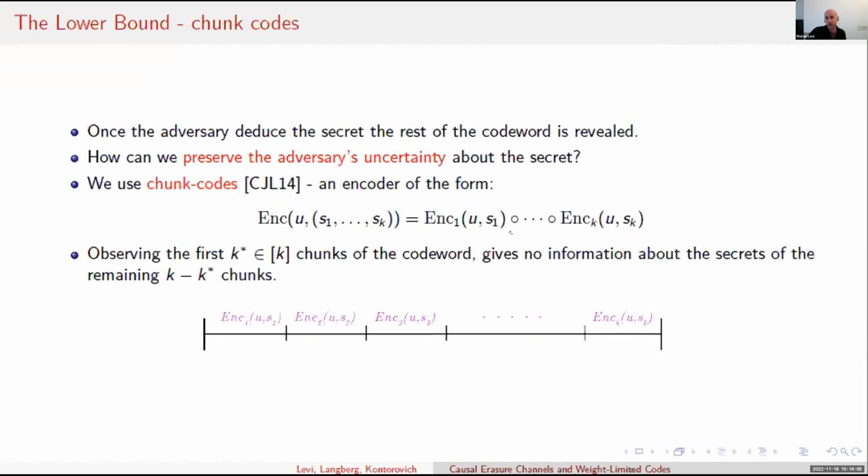Okay, so now we can ask, what do we gain by using chunk codes? We gain that observing the first k star chunks of the code word gives the adversary no information about the secrets of the remaining k minus k star chunks. And this preserves his uncertainty about the secret until the end of the transmission.